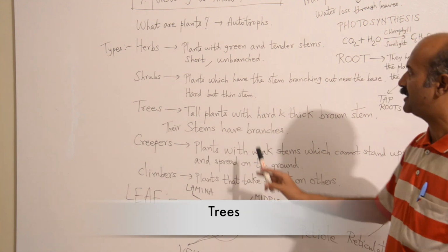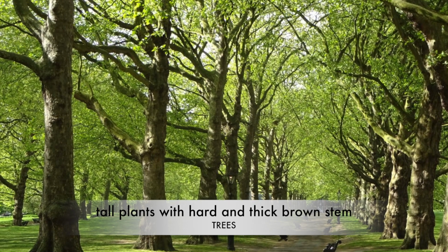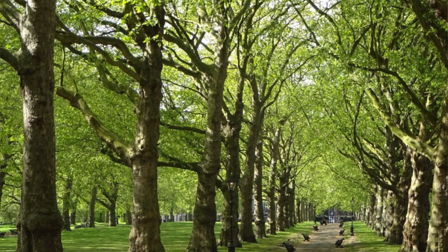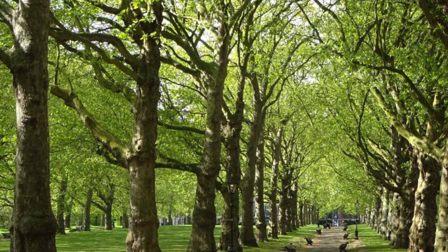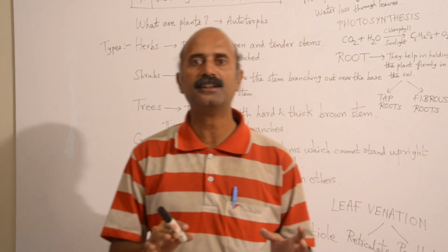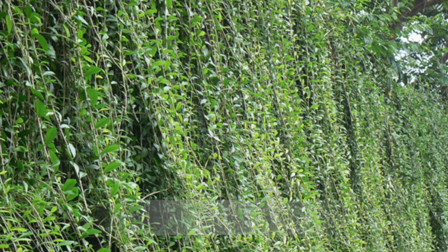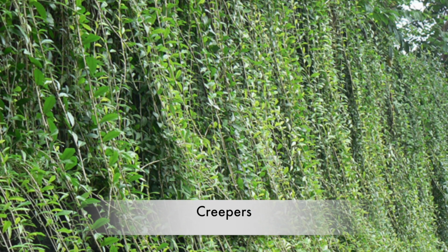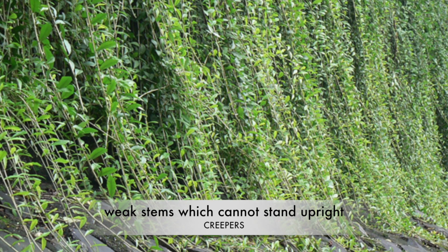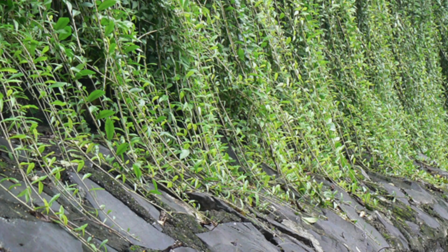Then we come to trees. What are trees? Trees are tall plants with hard and thick brown stem, also known as bark. They have bark. Their stems have branches, lots of branches, and even their branches are quite strong. Now next we come to creepers. Creepers are plants with weak stems which cannot stand upright. They cannot stand upright. They grow along the ground.